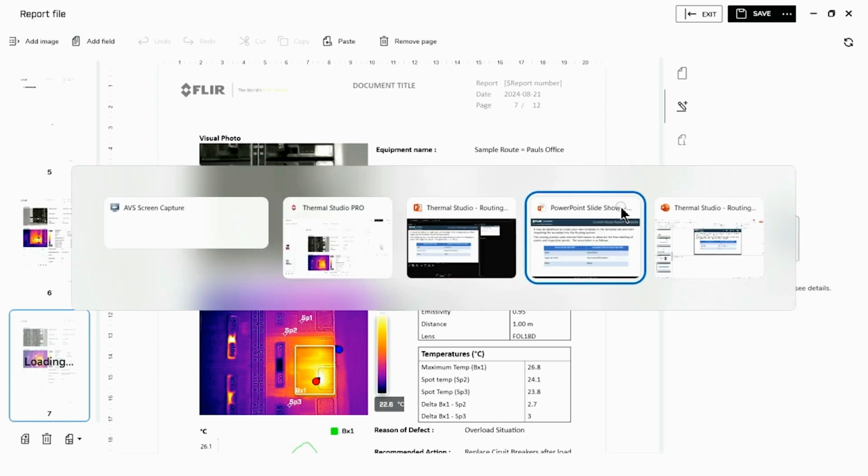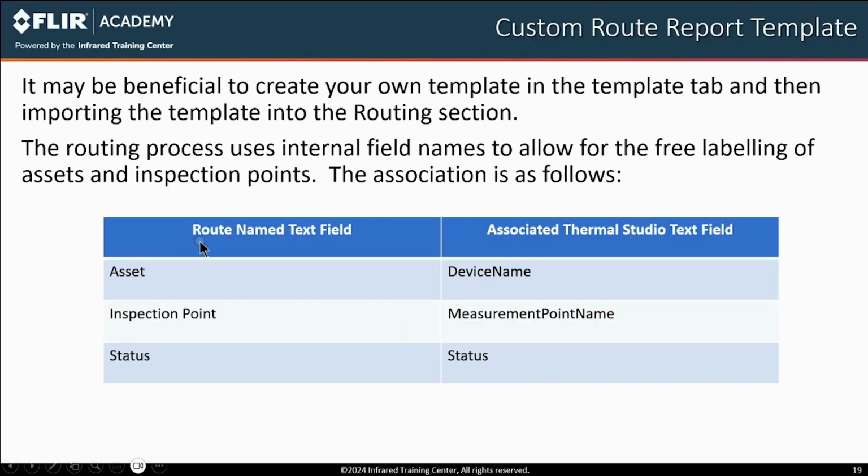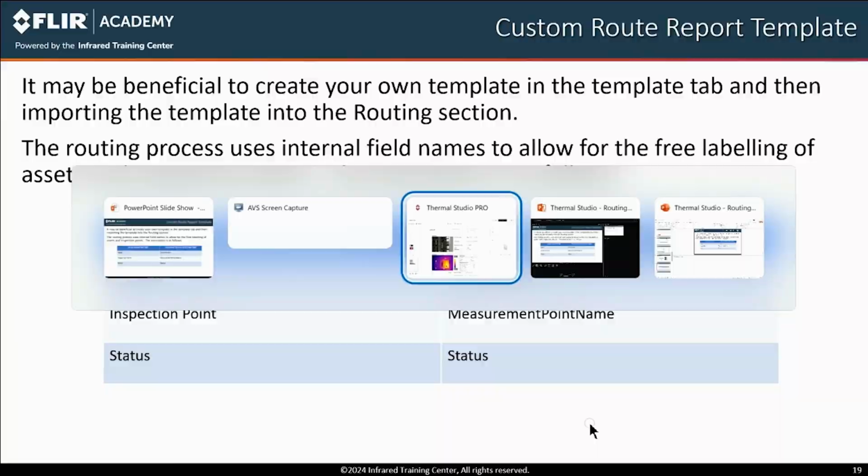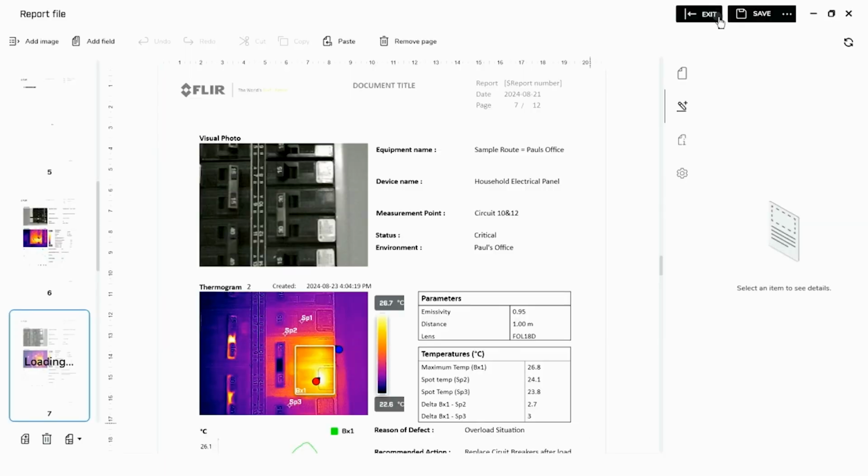If we look at this table here, what's down the left column is the name of the fields I'd like to use in my report. Down the right side are the internal names of those fields that Thermal Studio uses. If we return back to our Thermal Studio, I'm going to exit this. To create your own routing template, there's a couple of other steps.